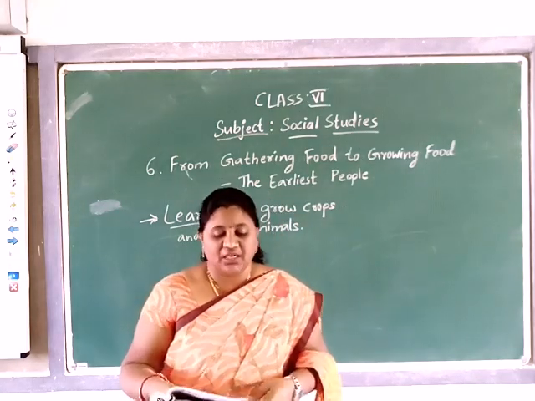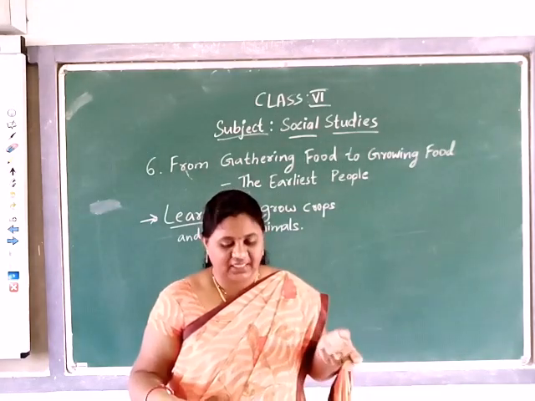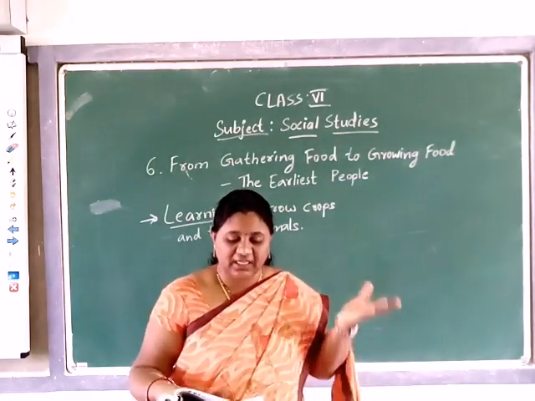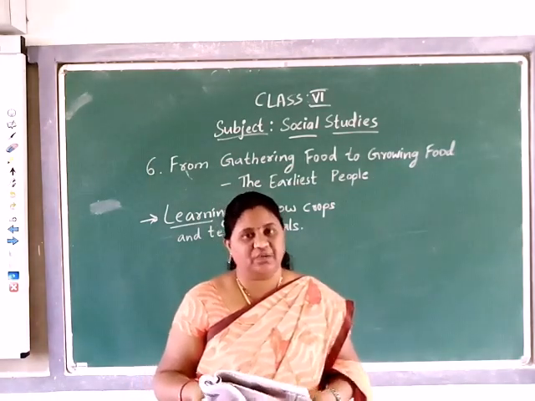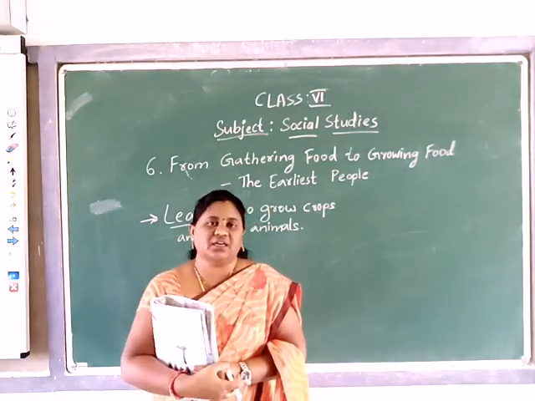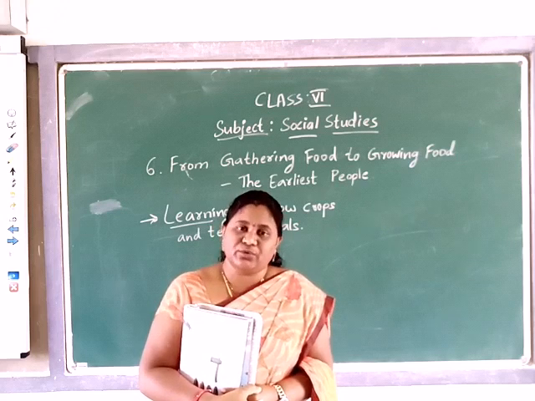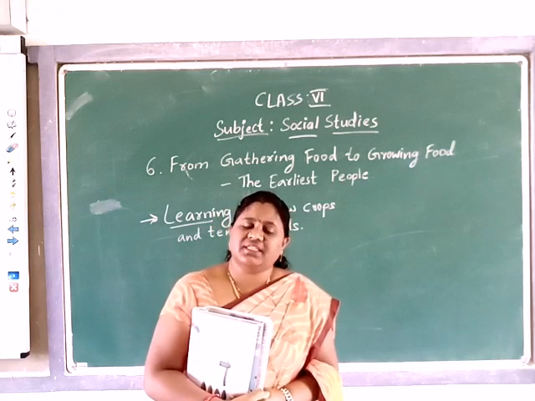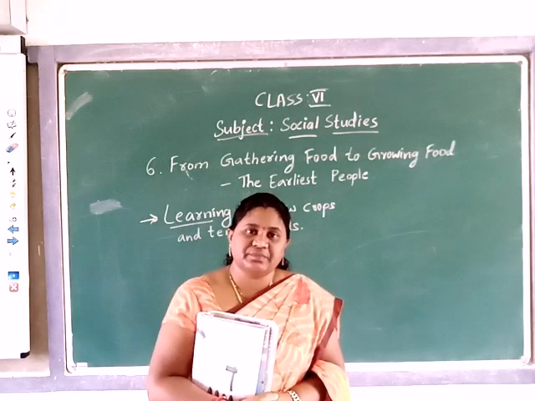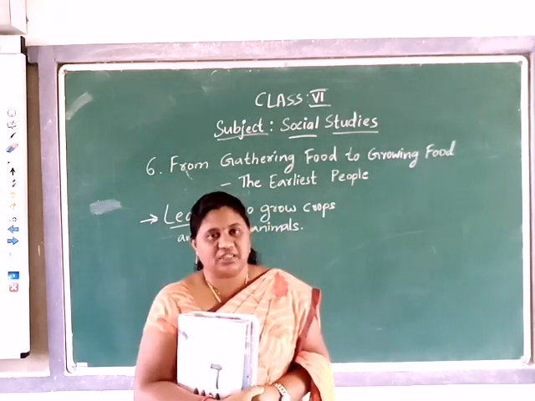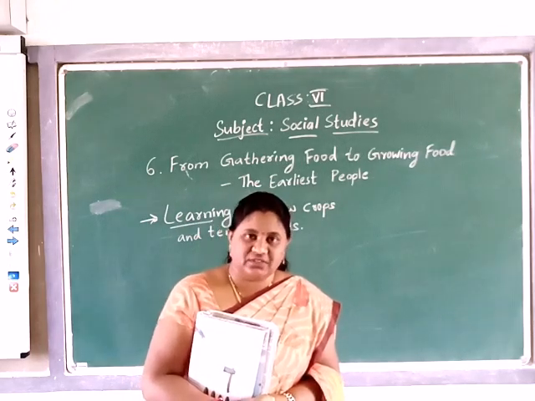Different people in different places learned to grow paddy, wheat, barley, pulses, millets, tubers and vegetables. Not only in one area, but different people in different places came to know about cropping.